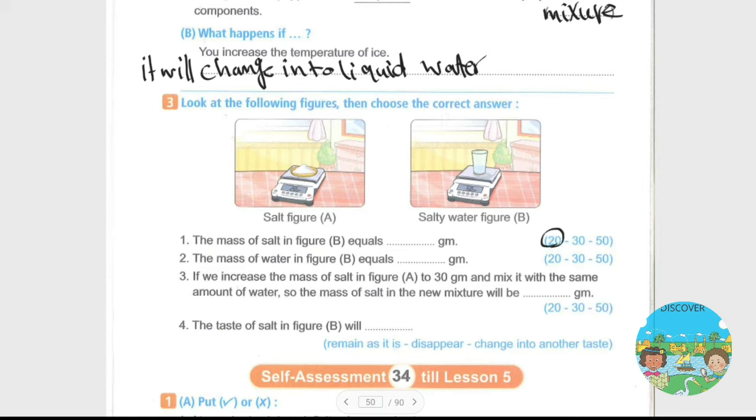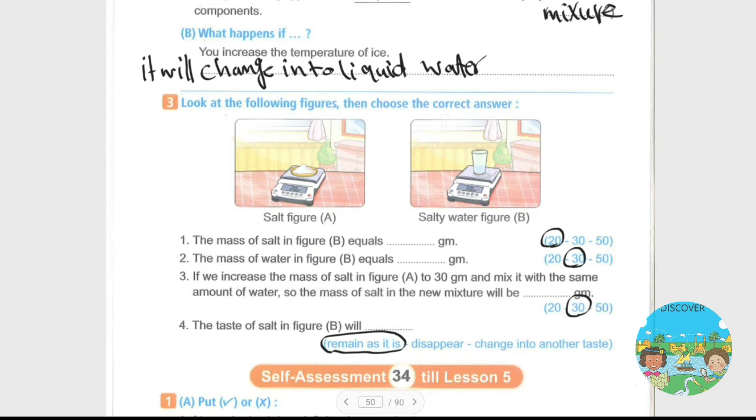The mass of water in figure B equals 30 gram. If we increase the mass of salt in figure A to 30 gram and mix it with the same amount of water, the mass of salt in the new mixture will be 30. Question number 4: the taste of the salt in figure B will remain as it is, salty; it doesn't lose its properties.